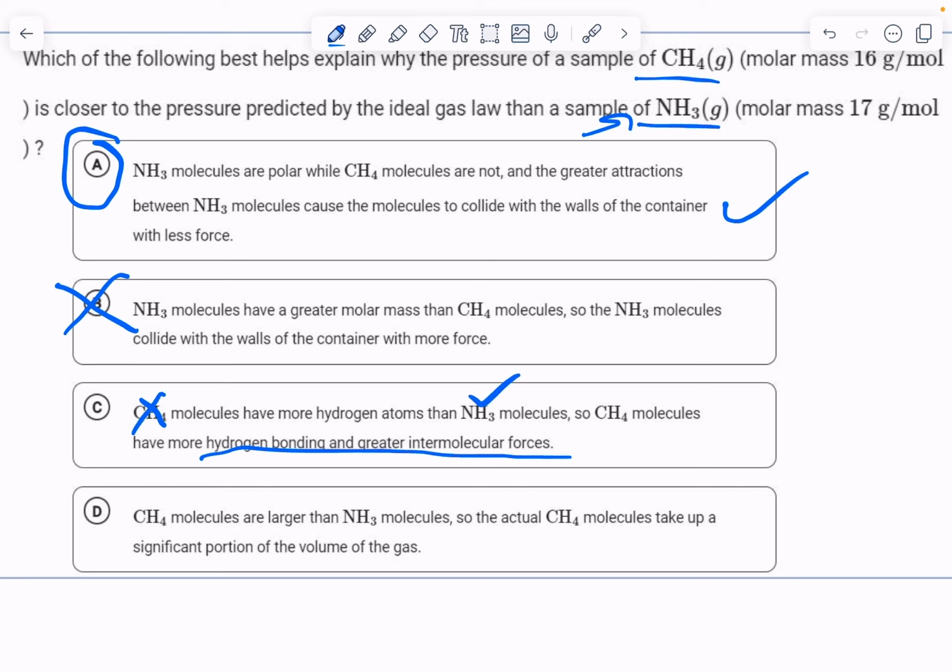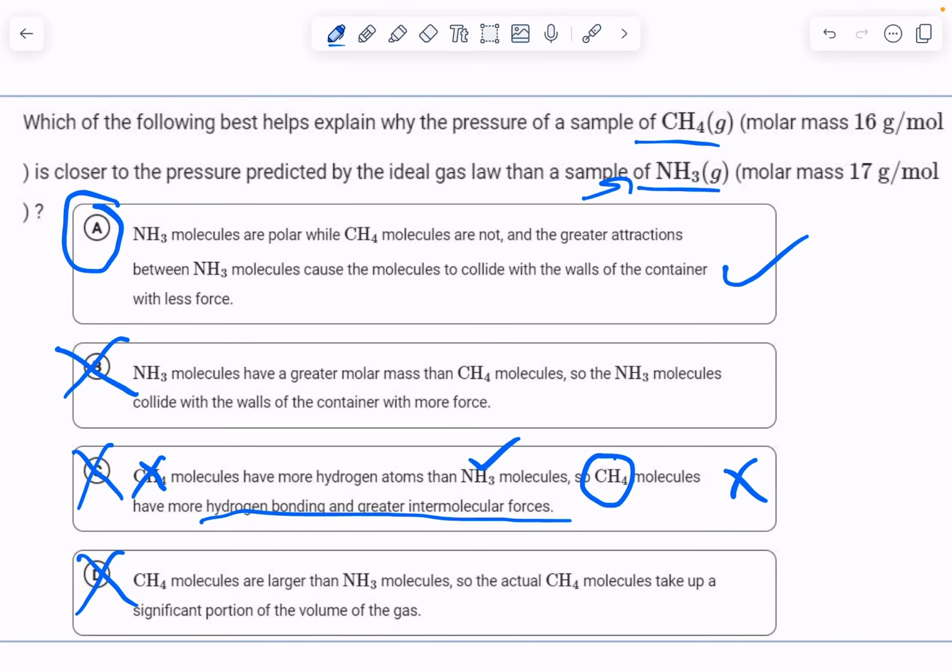NH3 can, but they're trying to say that CH4 has more hydrogen bonding, and that's what caused the deviation. So C is just not true. In reality, NH3 does hydrogen bonding, so that should cause the deviation for those molecules, but not CH4. So they got it backwards, and they're trying to trick you. They try to give an intermolecular forces reason, but it's not true. D: CH4 molecules are larger than NH3 molecules, so the actual CH4 molecules take up a significant portion of the volume of the gas. They are nearly the same size, so no, and we are looking for an answer for intermolecular forces, so it is definitely A.